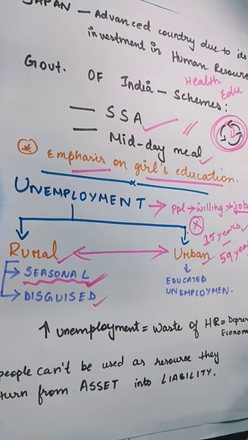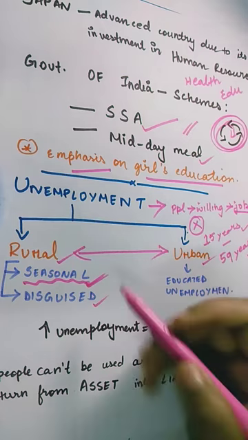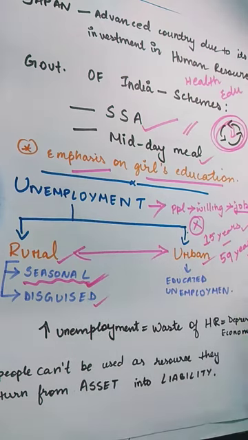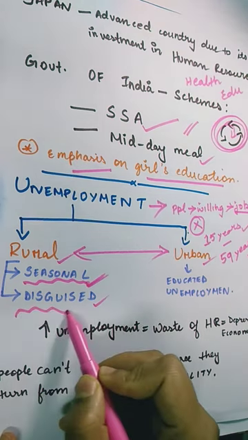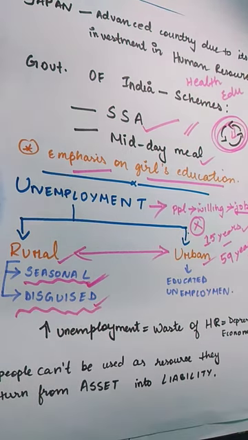People engaged in agricultural activities become very busy in certain months of a year. Consider from sowing of the seeds to harvesting, say 5-6 months in a year, they are employed and earn something, but for the other 5 to 6 months, they have nothing to do. They want to work but cannot find work, so they have to sit idly. That is called seasonal unemployment. Secondly, we have the problem of disguised unemployment, which can be explained through an example.